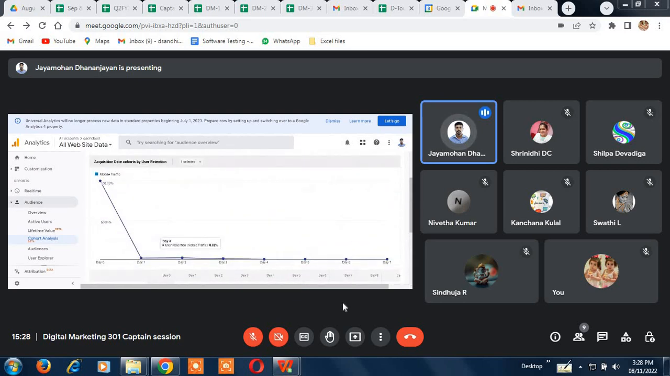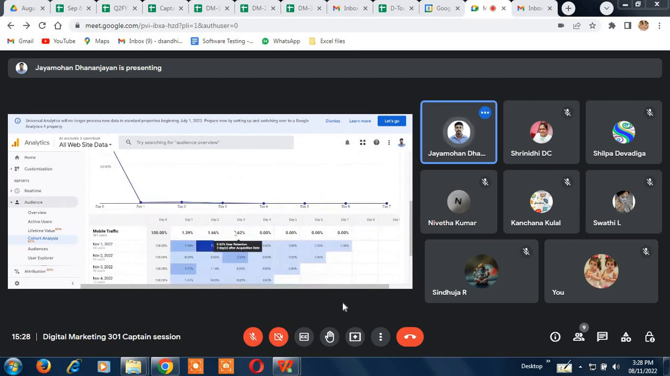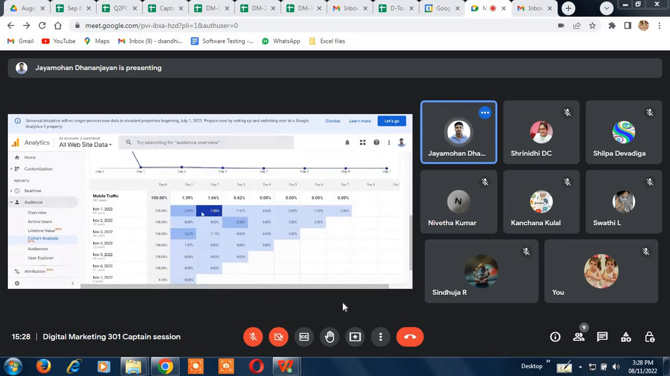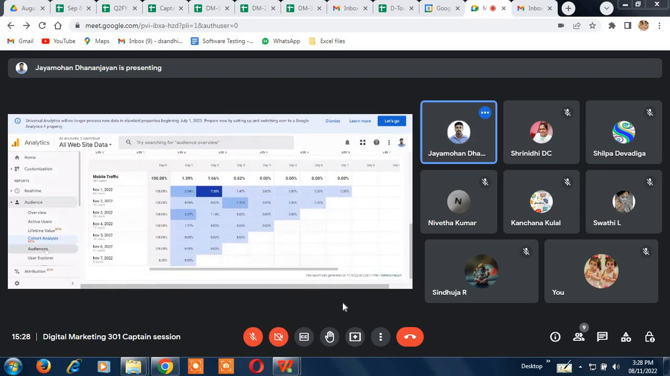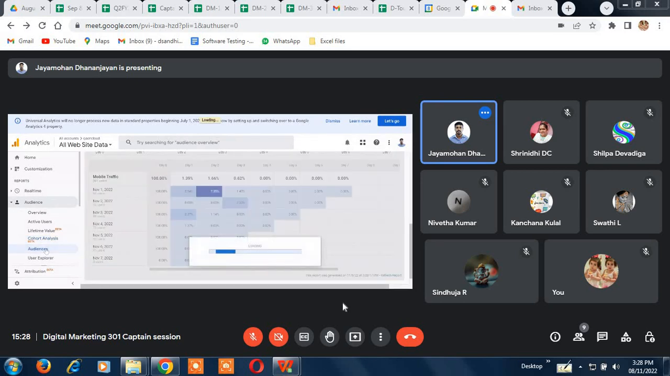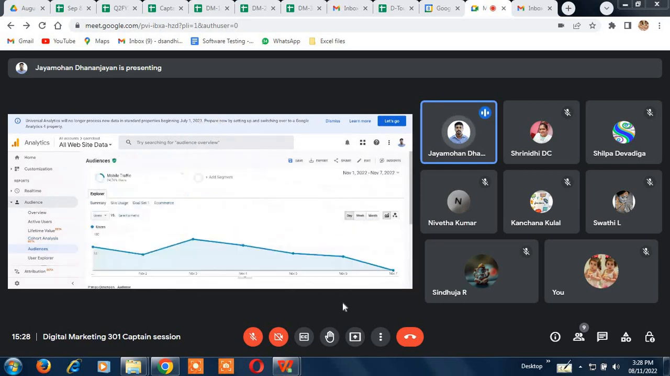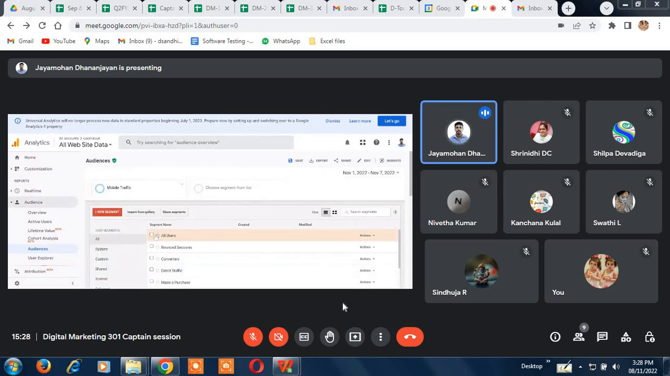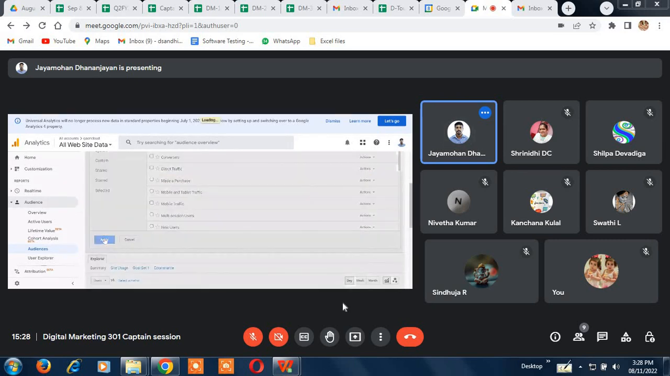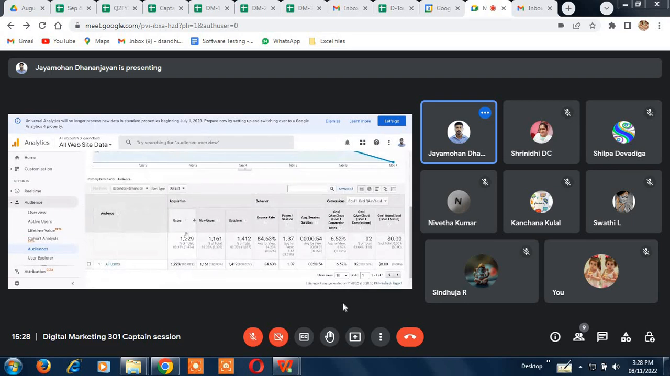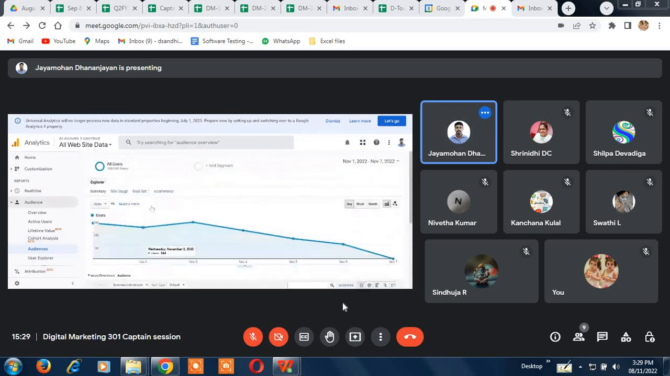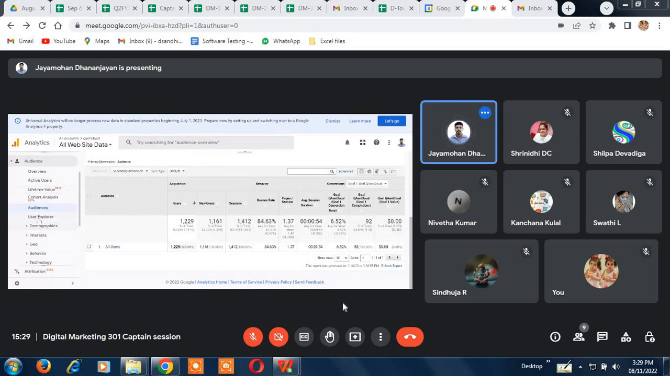This is also acquisition data, showing how much we have achieved from day to day, percentage-wise, whether it has increased or gone down. You can see that. Under audiences, all users, it is still showing only the mobile traffic because I selected mobile traffic. So I'll just select all.